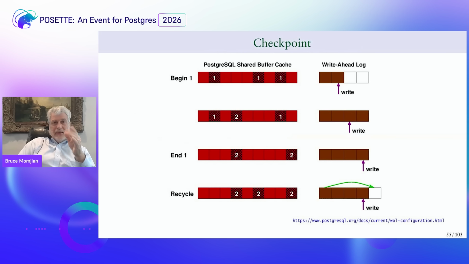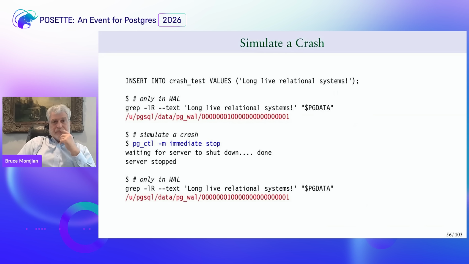This is what a checkpoint looks like. On the left, it finds all of the dirty buffers, indicated by 1. And during the checkpoint, it writes all of those to durable storage, to the heap and index files. And once it writes to the heap and index files, then it can effectively recycle the write-ahead log. Because once we've written the dirty shared buffer pages, we don't need the write-ahead log anymore because we now know that all the data is durably stored. And that's why the write-ahead log doesn't grow unbounded. It is continually recycling these files.